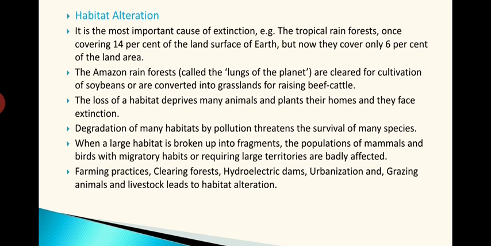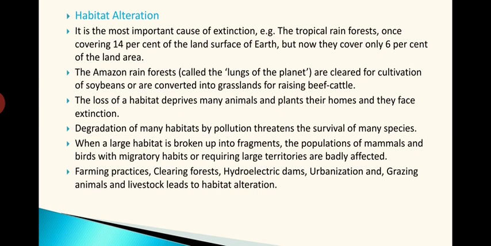So indirectly it is affecting human beings also. See, Amazon rainforests were the major contributors of oxygen production by photosynthesis. So once it is lost, it is a permanent loss for human beings also. The loss of habitat deprives many animals and plants of their homes and they face extinction. Degradation of many habitats by pollution threatens the survival of many species.